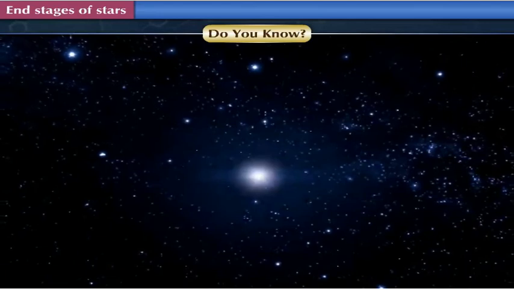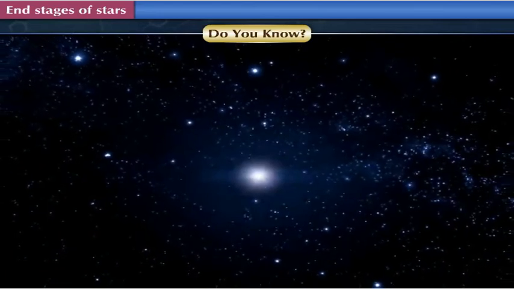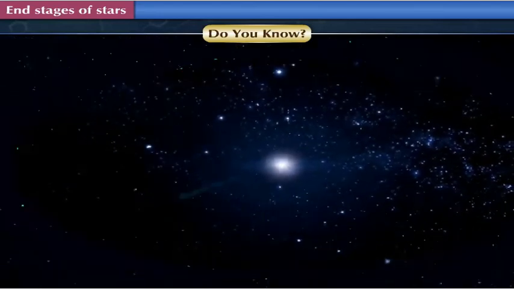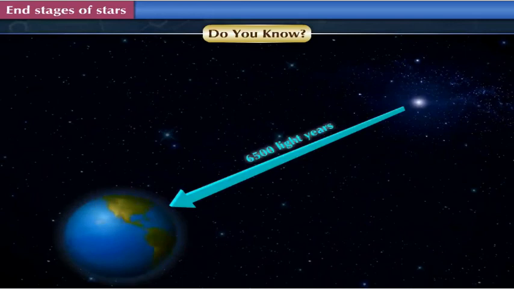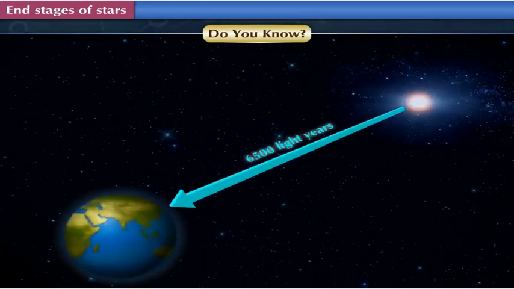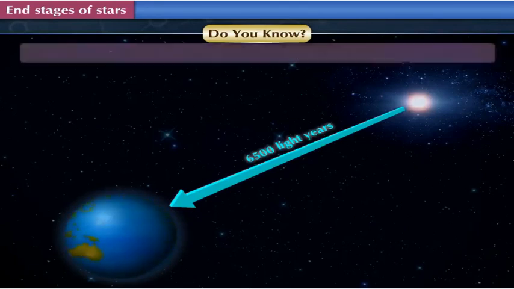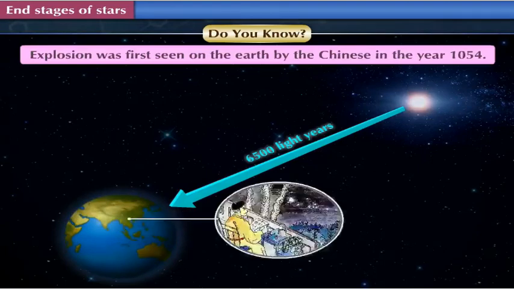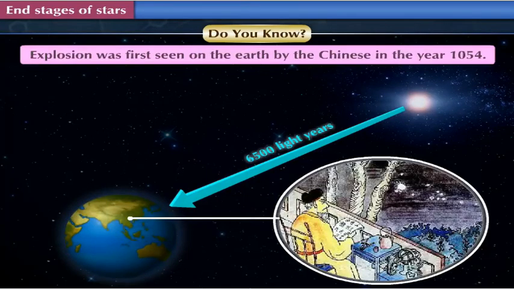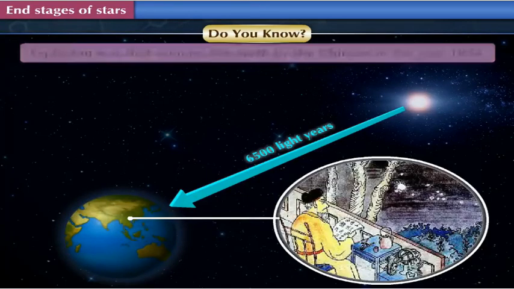A star in our galaxy exploded about 7,500 years back. As the star is about 6,500 light years away from us, the light emitted in the explosion took 6,500 years to reach us. It was first seen on the Earth by the Chinese in the year 1054.